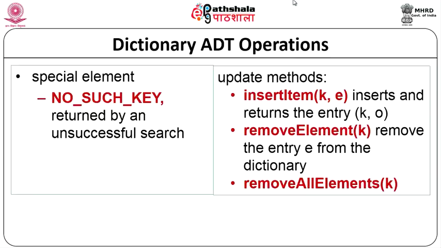And there is also a special element called no such key, which tells you that you have an unsuccessful search. The update methods include insert the key with particular value, inserts the entry, here we are talking about entry. So, it gives the entry, removes an element with a particular key and removes all elements with a particular key. So, it can remove one element with a particular key value or it can remove all elements associated with a particular key value.